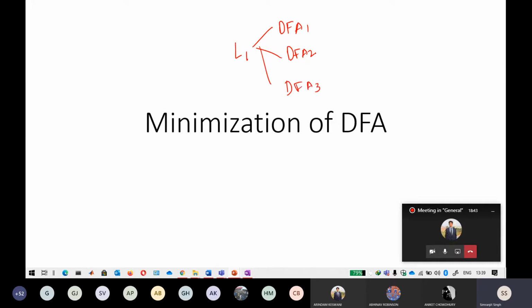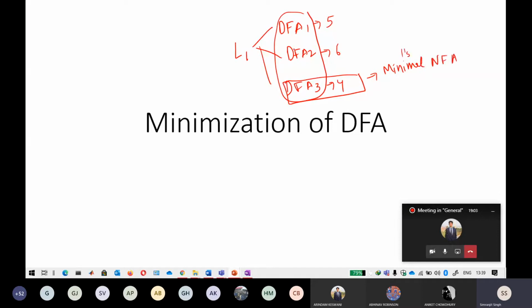Suppose out of these, one DFA contains 5 states, another 6 states, and this one contains only 4 states. Out of these, only one minimal DFA can exist. So the minimal is always one, but the maximum can be a number of different states.